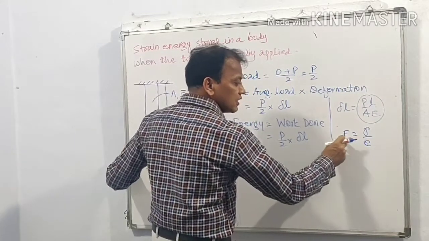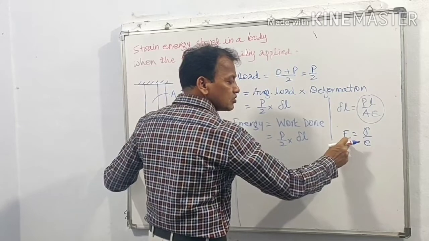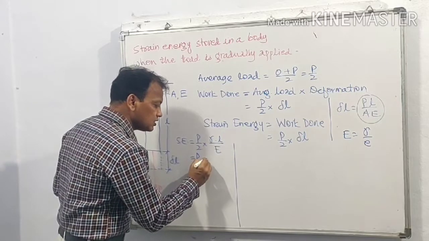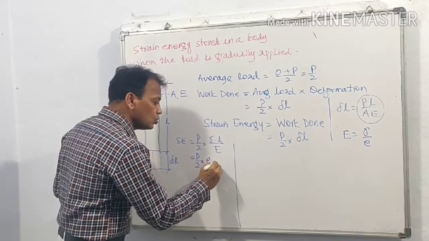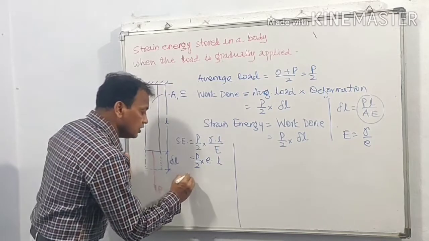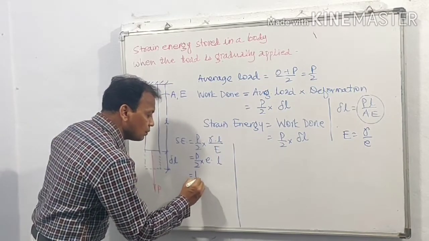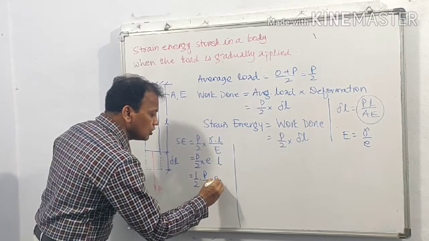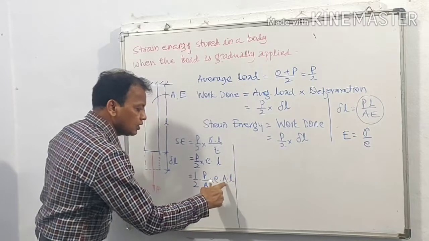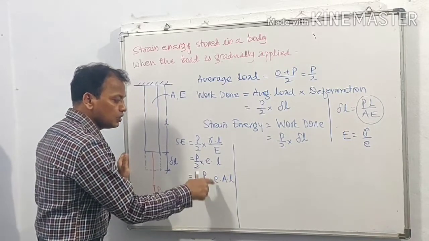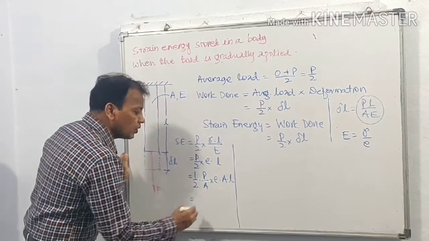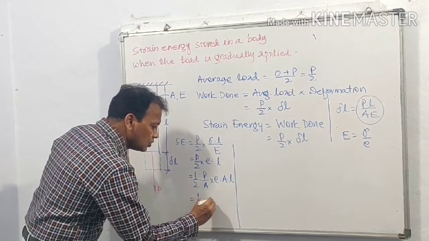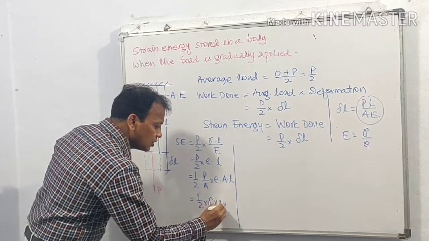So, if E is taken to the left-hand side, then small e, that is strain, is equal to stress upon modulus of elasticity. So stress upon modulus of elasticity is equal to e into L. If this is written as 1/2 into P upon A into E into A into L, A will get cancelled, P by 2 into EL. And we know P upon A is equal to stress. Therefore, 1/2 into sigma into E into